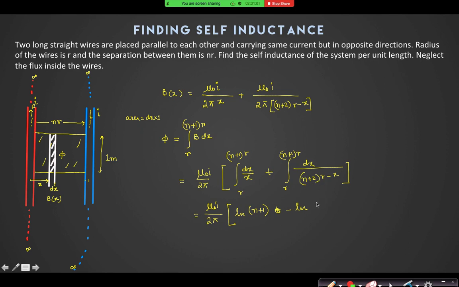So 2r minus r is r, divided by nr plus 2r minus r, which is n plus 1r. So I think it is ln of n plus 1 again. So it is mu naught I by pi ln of n plus 1. Yes. So L is equal to mu naught by pi ln n plus 1.